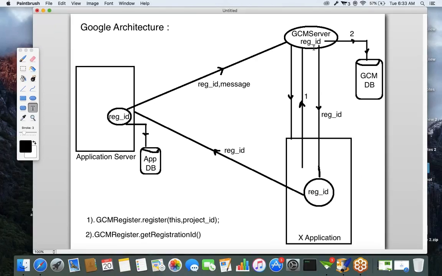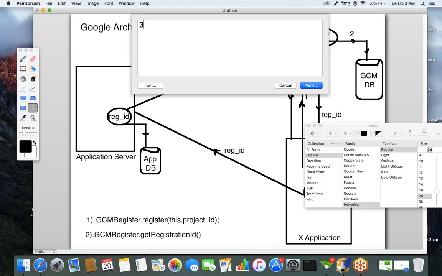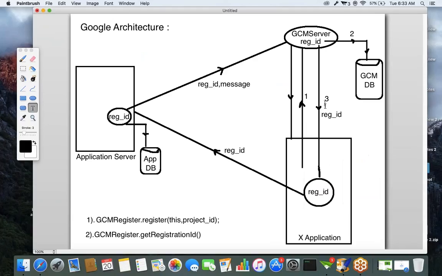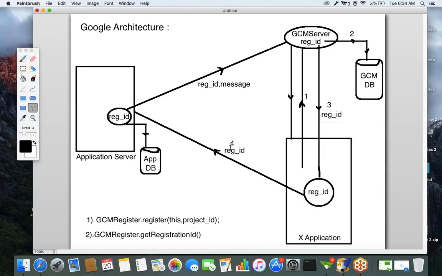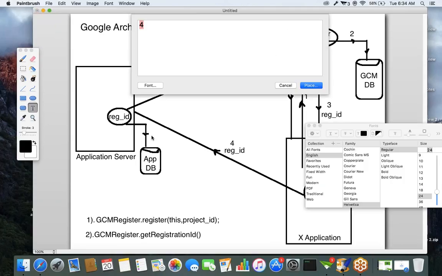Whenever you make a request to the GCM server, we'll get the registration ID from the GCM server. This is the third step. From the GCM server, we get a registration ID by calling the get registration ID method. You will receive a registration ID, and the generated registration ID will be sent to the application server. This is the fourth step. The fifth step is that the application server will store the registration ID in the application database.